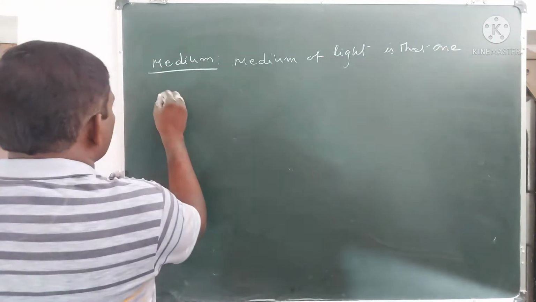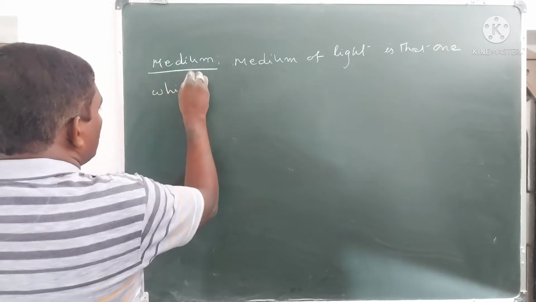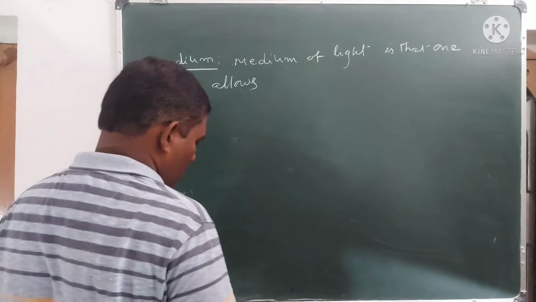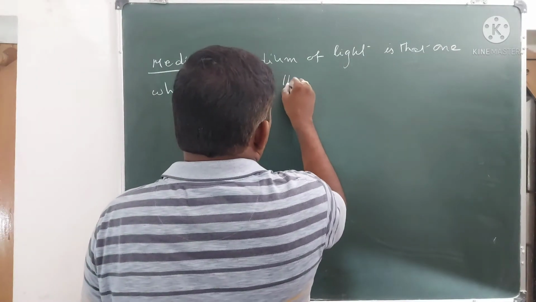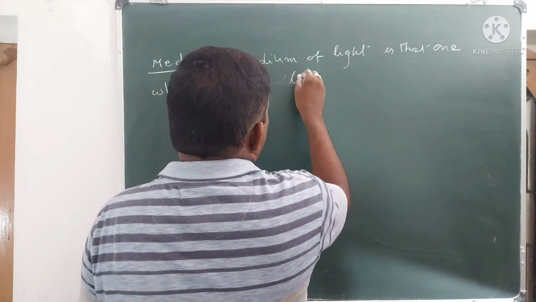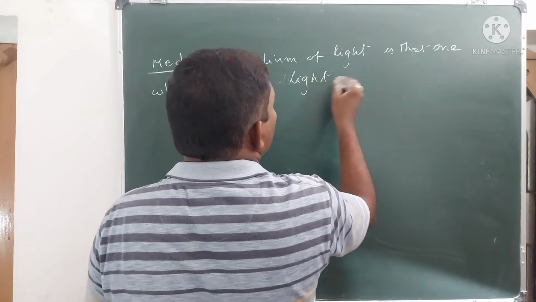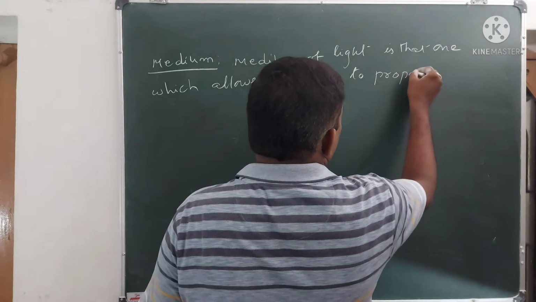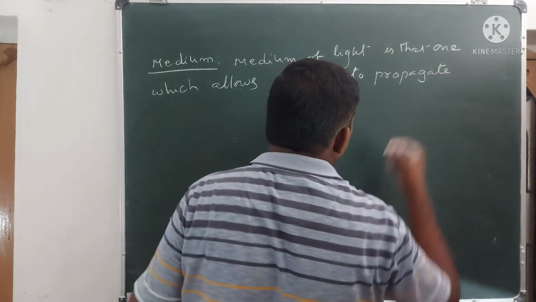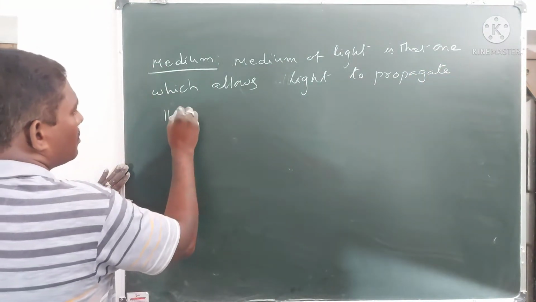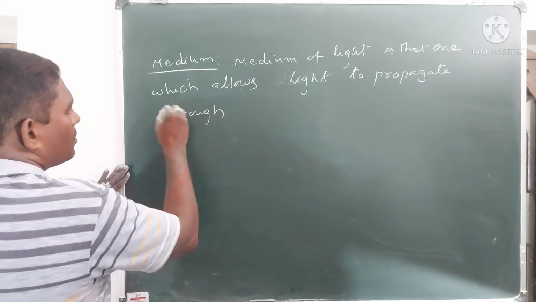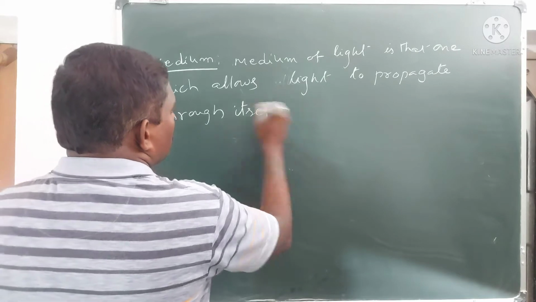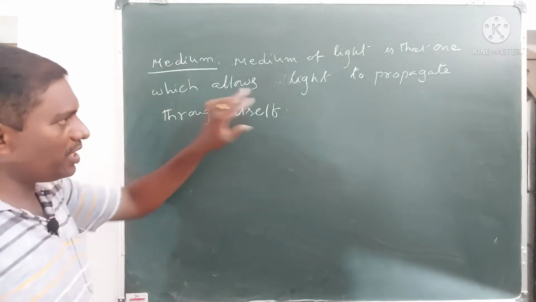which allows light to propagate through itself.